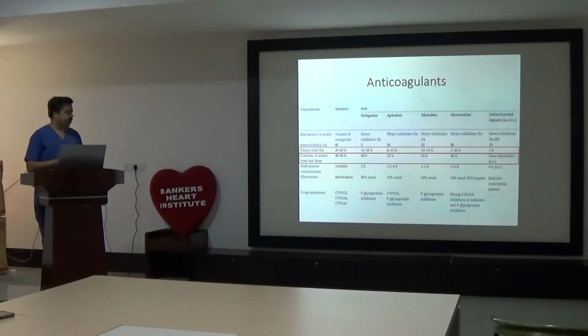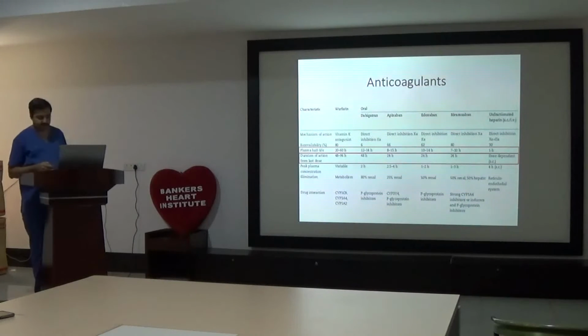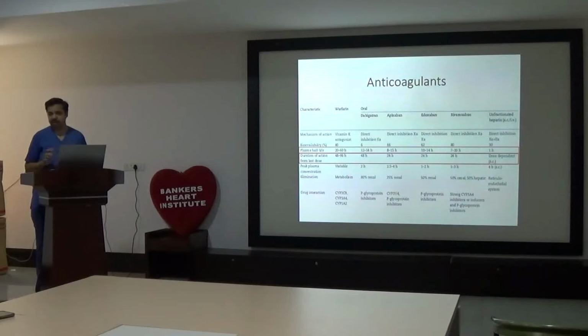Not only dose dependent, warfarin dose varies from person to person. That is plasma protein binding, person to person. You cannot go by the dose of the warfarin. It is always the INR that is guiding.